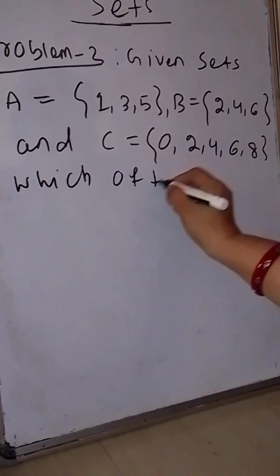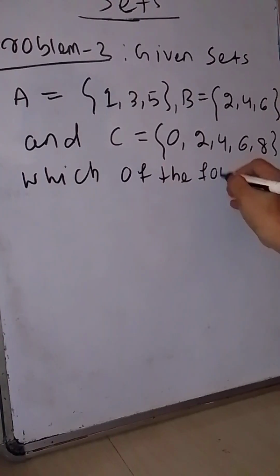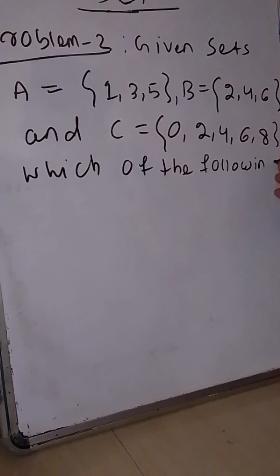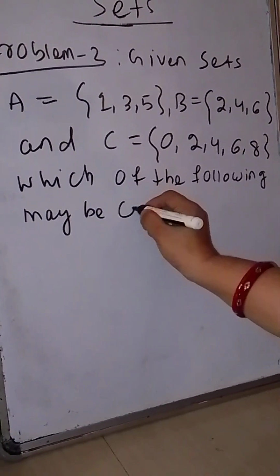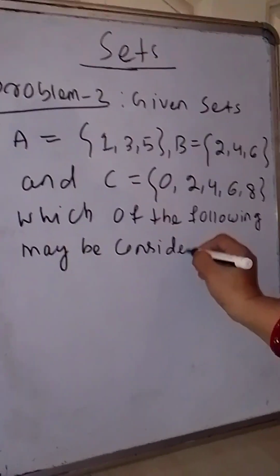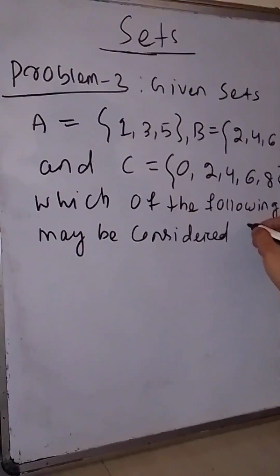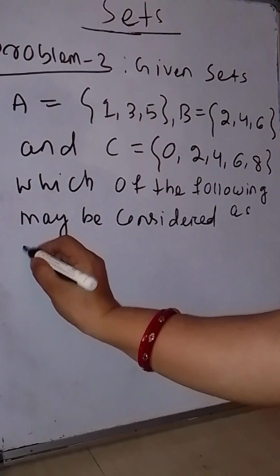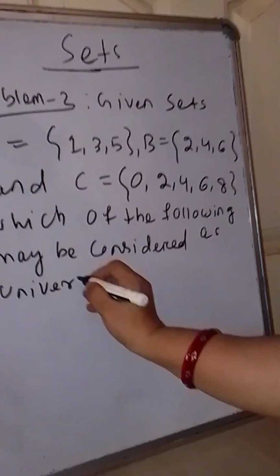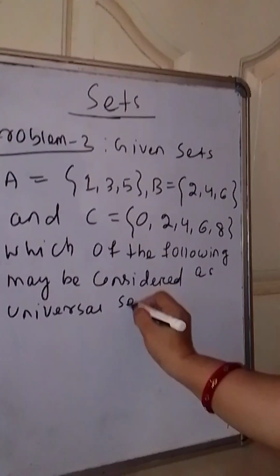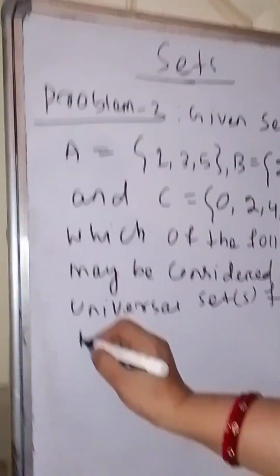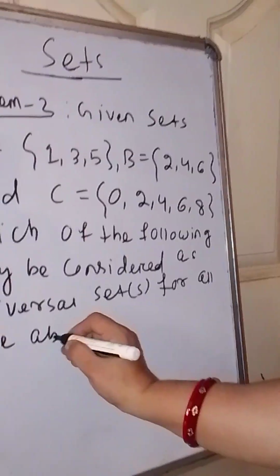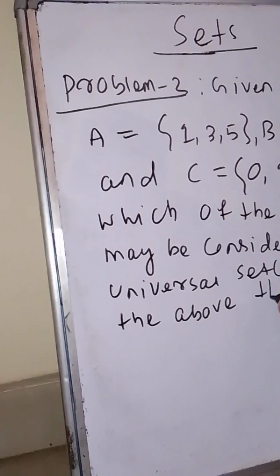Which of the following may be considered as the universal set for all the above three sets?